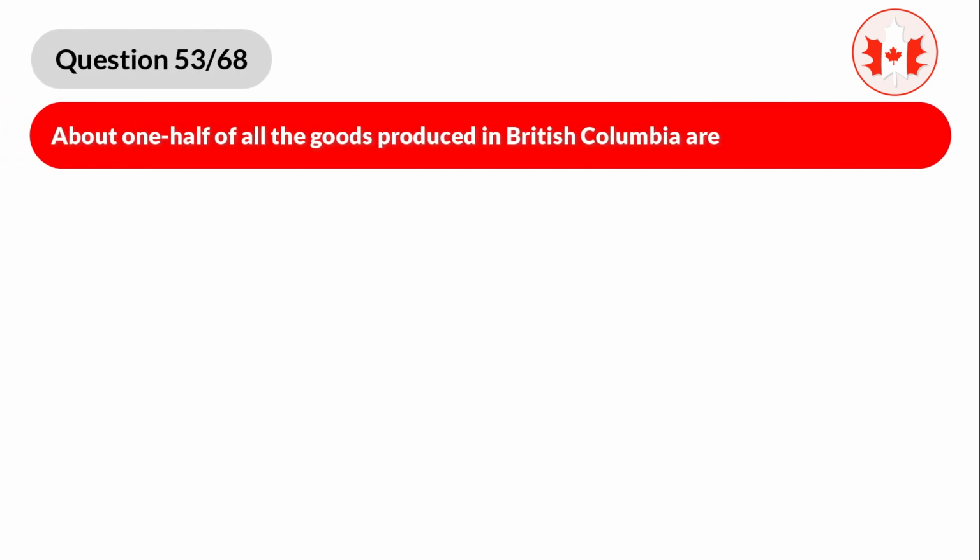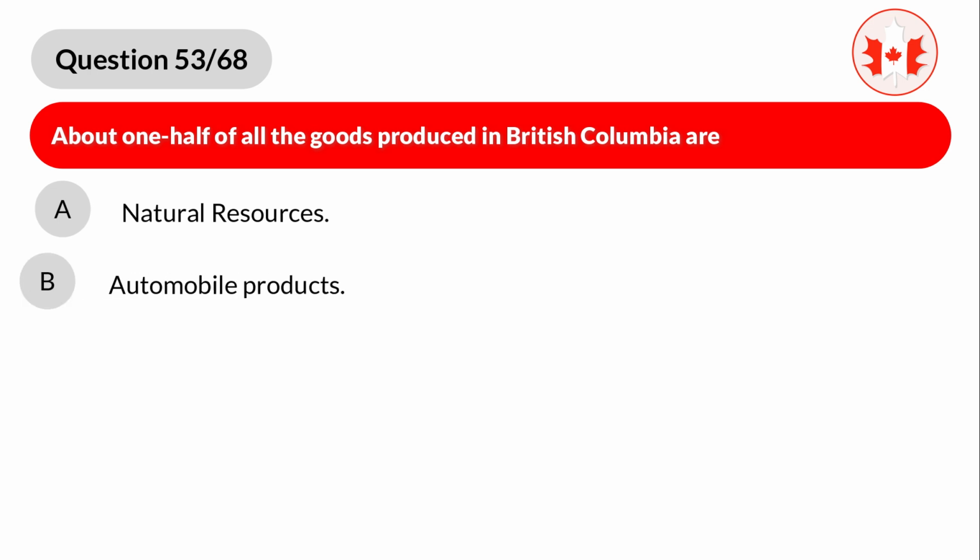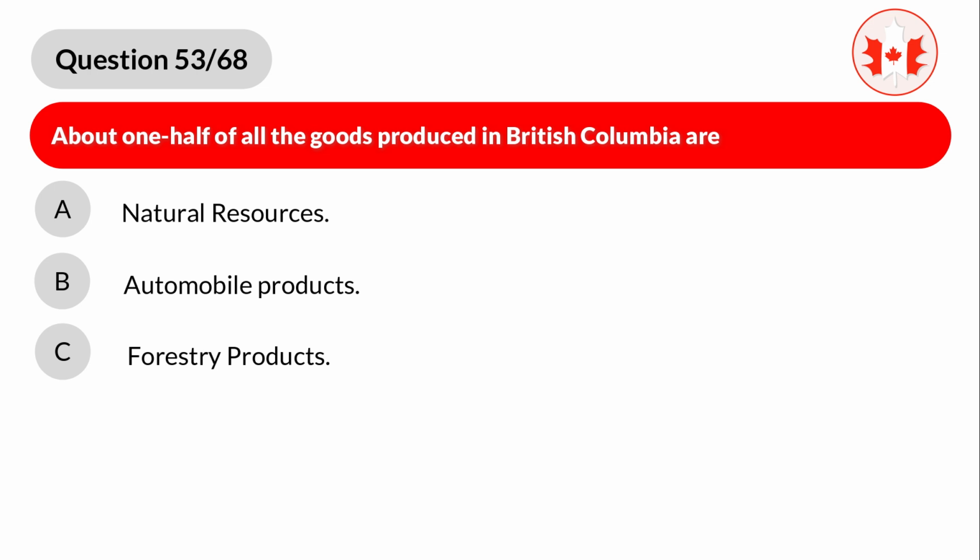Question 53. About 1/2 of all the goods produced in British Columbia are A. Natural resources. B. Automobile products. C. Forestry products. D. Oil products.